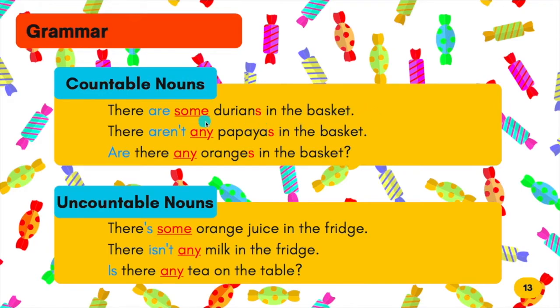positive, you use the word some. Look at the example down here. There's some orange juice in the fridge. The sentence is positive. Ayat dia menunjukkan benda itu ada. Next, when are you going to use any? When the sentence is in negative form. For example, there aren't any papayas in the basket. Aren't. Tak ada.